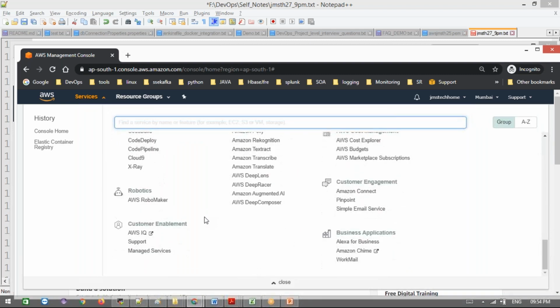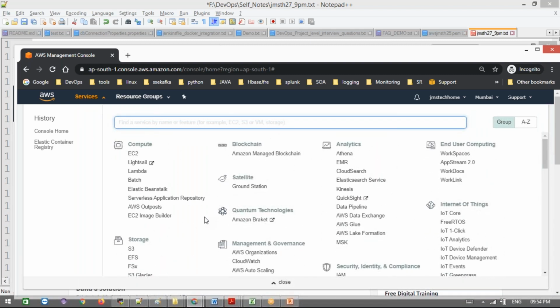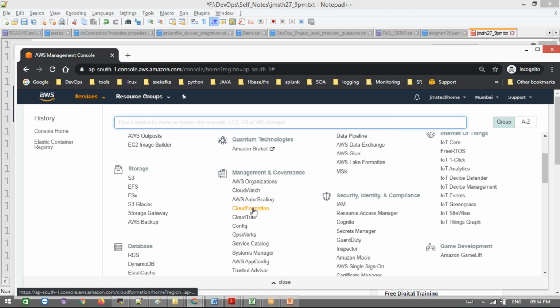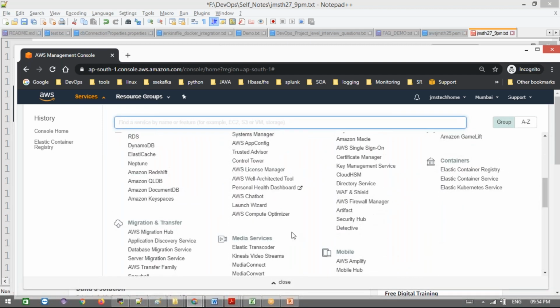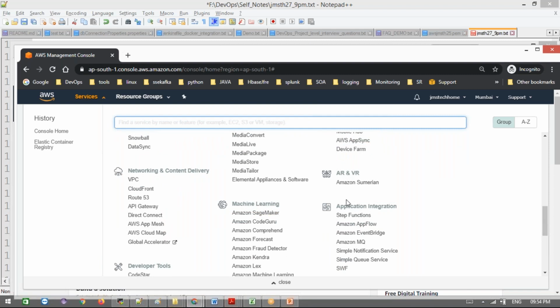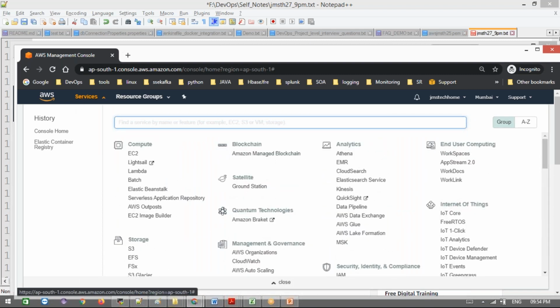We can use a lot of services here based on your requirement, like IoT, blockchain, Internet of Things. There are services at the computing level, analytics level, storage level, database level, security level, and game development, media services, mobile services, AR, VR, and machine learning. They have all kinds of services. That's the reason they are good in the market.